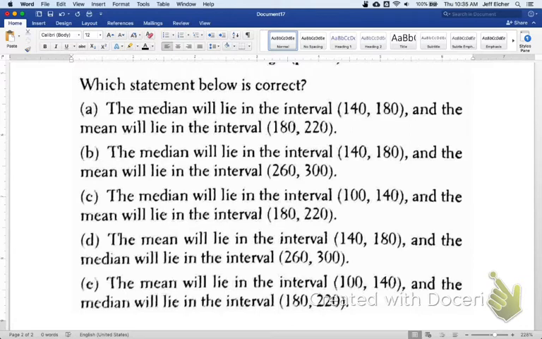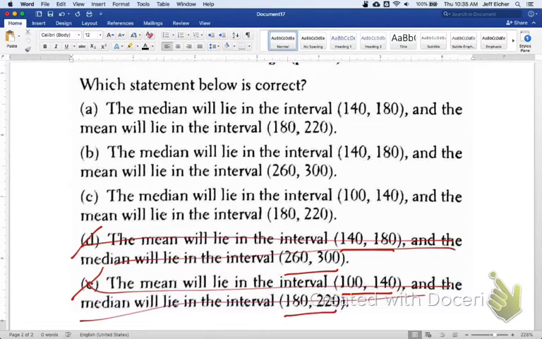The median is 140, the mean is 180, that looks okay. The mean's 140, 260, 100, 100. Oh, I see, they switched it. So it looks like D and E will not be appropriate because the mean is less than the median. So we can at least ignore those two options. We've narrowed it down to A, B, or C. So I guess we have to calculate the median. Maybe there's a way to estimate it, but let's just calculate and see if we can figure out where it is.